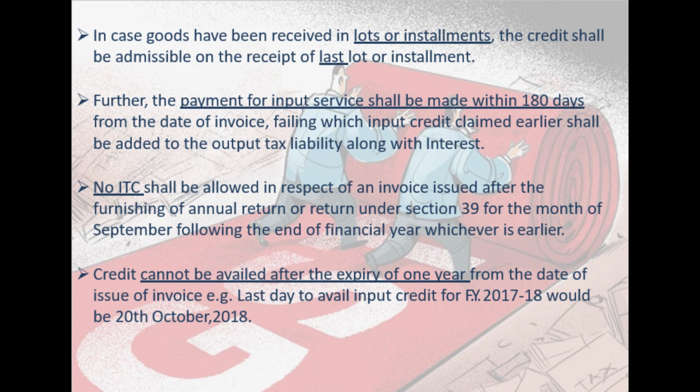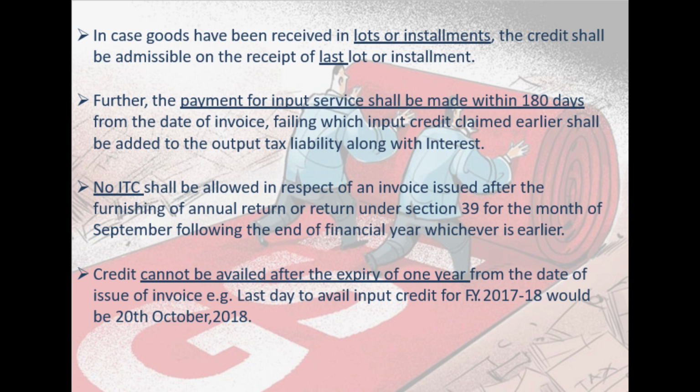Right? No ITC shall be allowed in respect of an invoice issued after the furnishing of the annual return or return under section 39 for the month of September following the end of the financial year, whichever is earlier. So here again they are giving you administrative relief. What is the administrative relief? Many a times when I raise an invoice, by fluke, by chance or by mistake, you don't account for it in your books of accounts, correct?